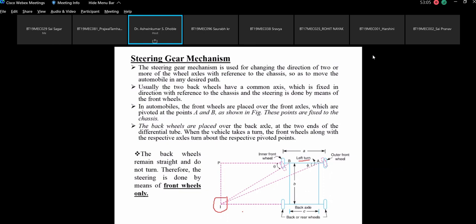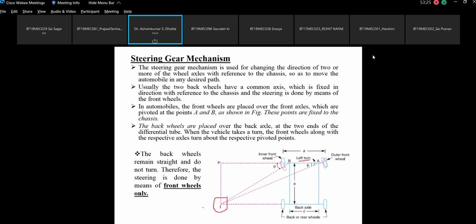Yes or no, sir? Yes, sir. Okay. Now, when the vehicle is moving in a straight line, these wheels move in the vertical plane. So the instantaneous center will lie on the line drawn perpendicular to these wheels. That is why it is a dotted line extended to the left.